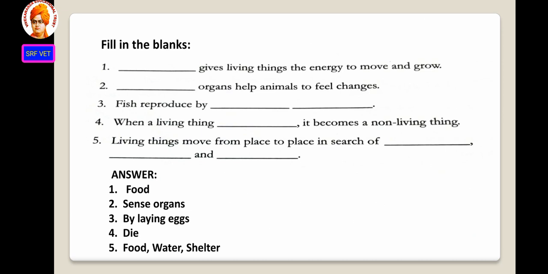Once again I will repeat. Food gives living things the energy to move and grow. Sense organs help animals to feel changes. Fish reproduce by laying eggs. When a living thing dies, it becomes a non-living thing. Living things move from place to place in search of food, water and shelter.